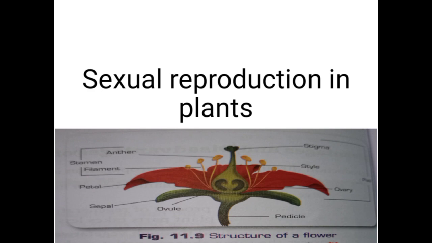The ovary lies at the base of the pistil and encloses the ovules. Inside each ovule lies a female cell called the ovum. The ovum is the female gamete or the egg cell. The male reproductive part of the flower is the stamen. Each stamen consists of a filament and anther. The anther contains the pollen grains. The pollen grain contains a male gamete or cell.